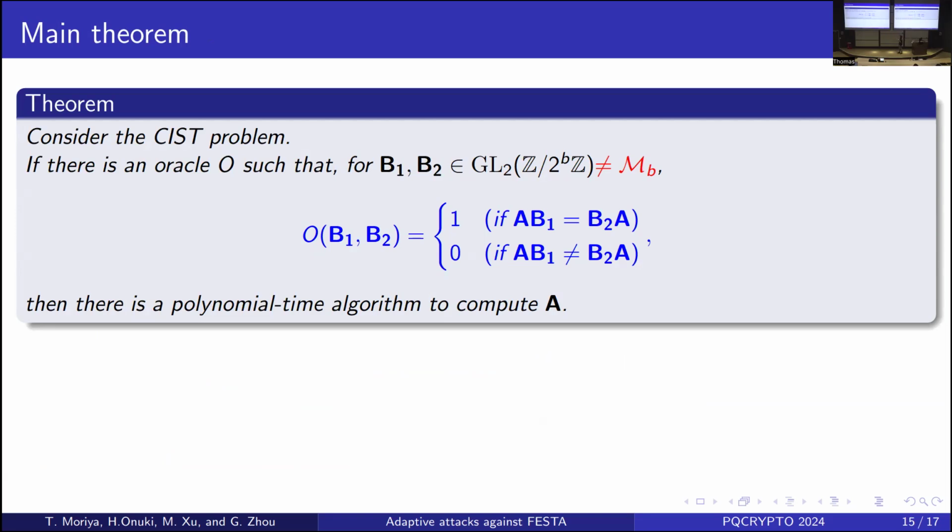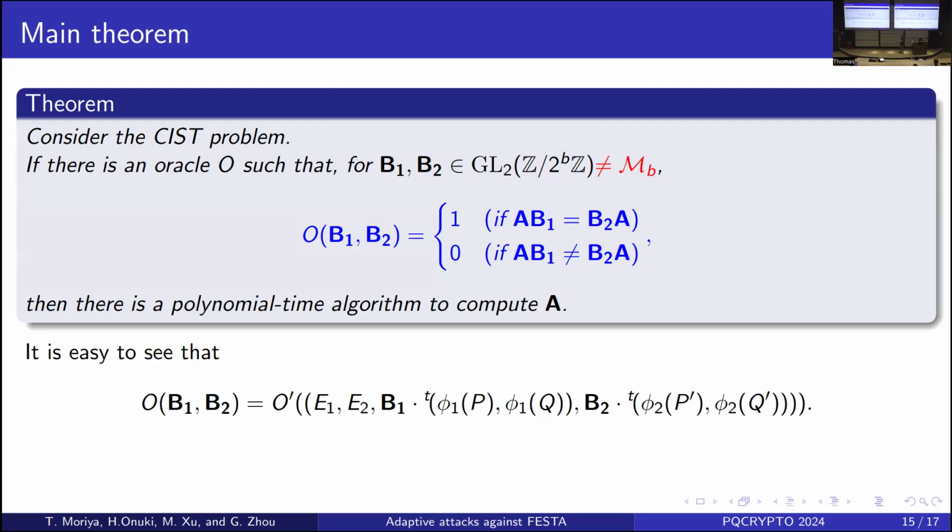This theorem solves the second gap. If there is an oracle O that outputs 1 if AB1 equals B2A, and outputs 0 if AB1 does not equal B2A, then there is a polynomial time algorithm to compute A. So by using this oracle, we can solve the SIS problem.